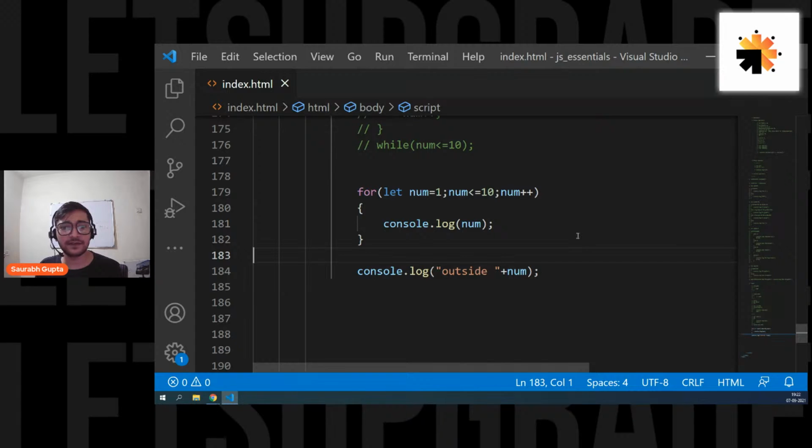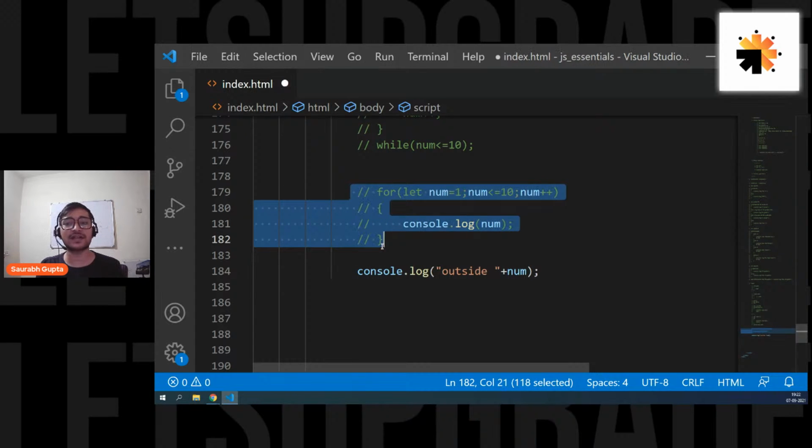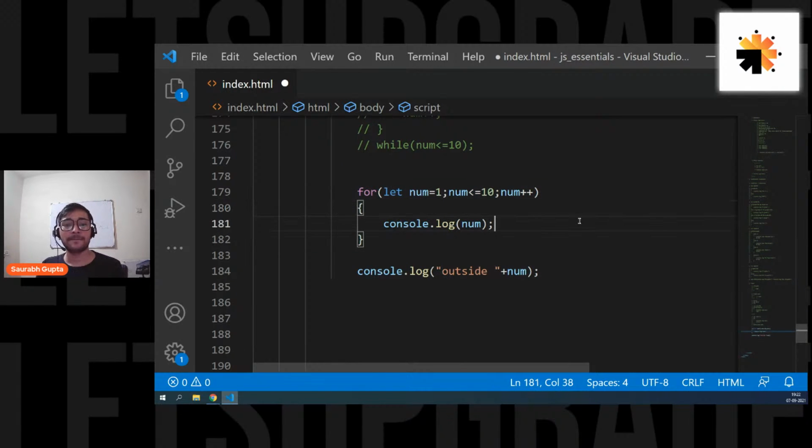How to comment multiple lines in VS Code? Coding Apostle, just select everything, press Control slash. To uncomment, again select everything, press Control slash. Simple. Is that clear, everyone?